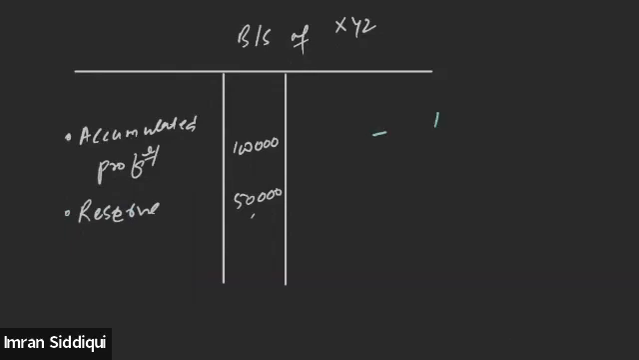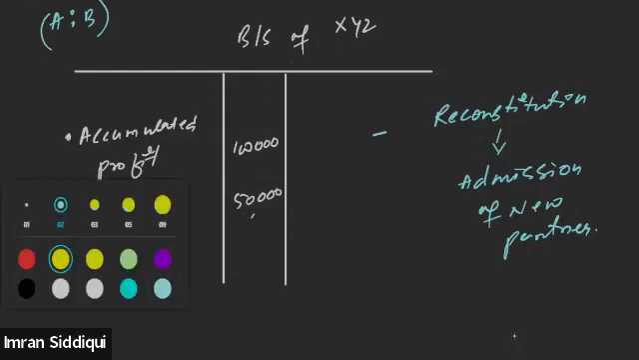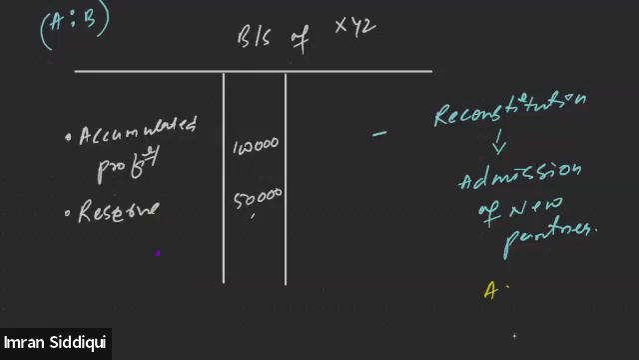Now, what is happening? Reconstitution is taking place. Why? Let's suppose because of the admission of a new partner. One new partner is being admitted into the partnership. Let's suppose earlier there were only two partners, A and B. Now they have decided to add one more partner, which will be C. So A, B, and C will now be the partners.